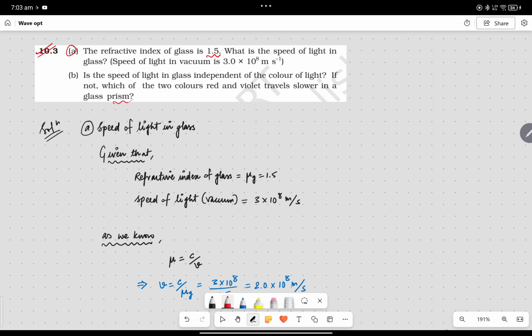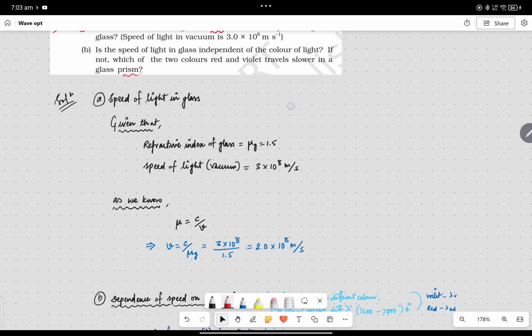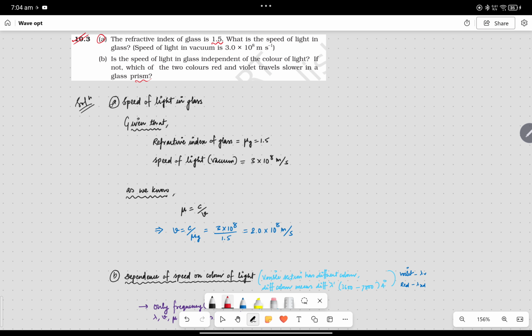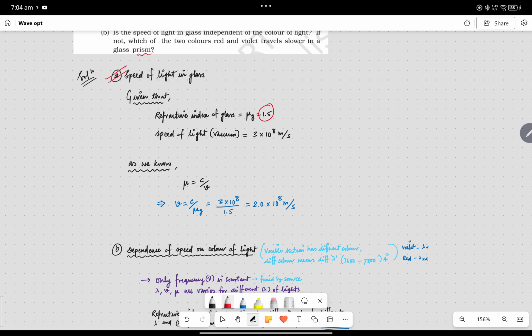Okay, so let's solve this question. In the first half, you can see that the refractive index of glass is given, and we need the speed of light in the glass. So first of all, what is given? The refractive index of glass is 1.5 and the speed of light in vacuum is 3 into 10 to the power 8 meter per second.